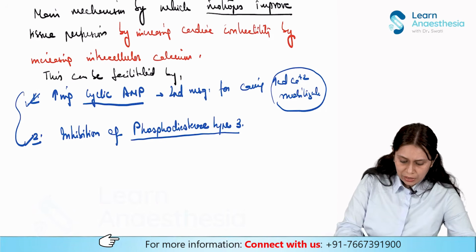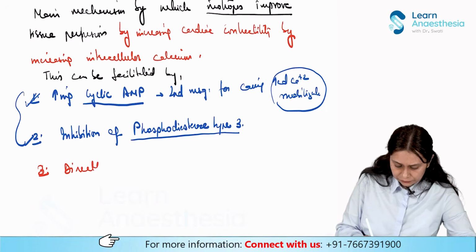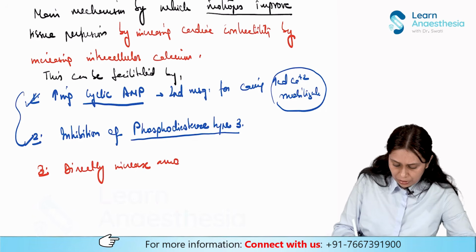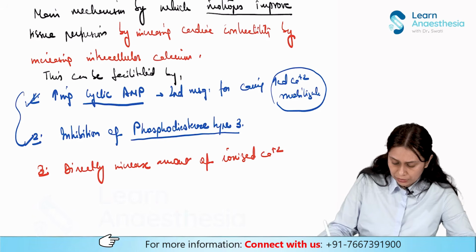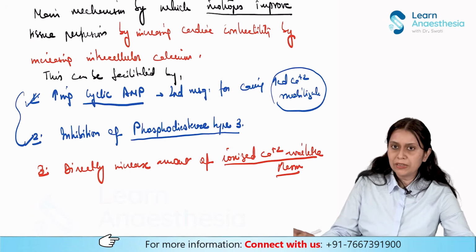Now there is another group of drugs which directly increase the amount of ionized calcium available in plasma.